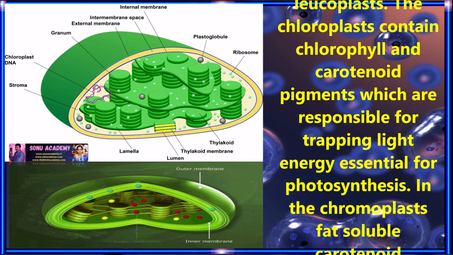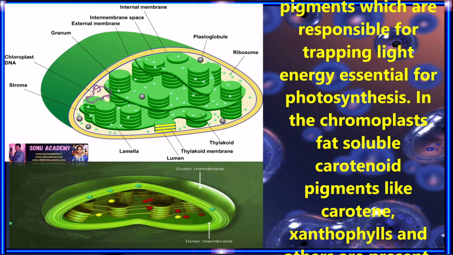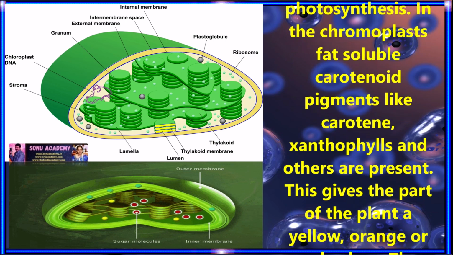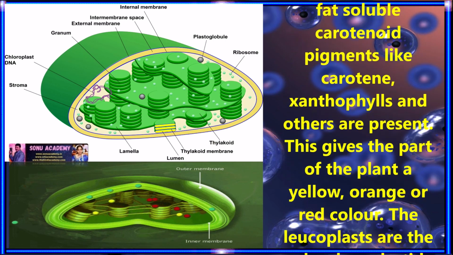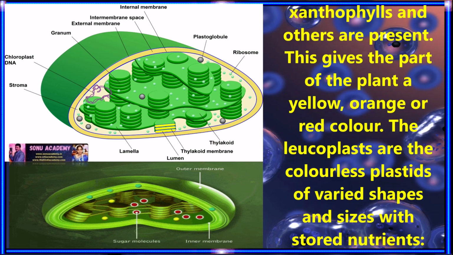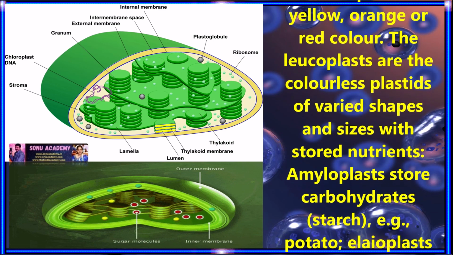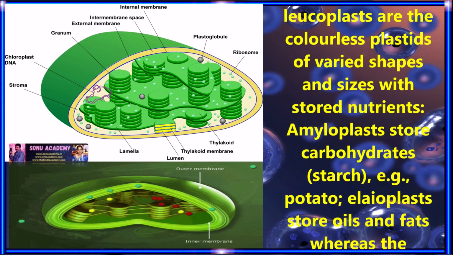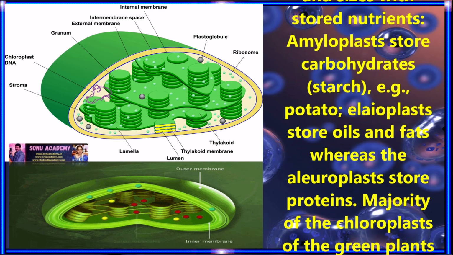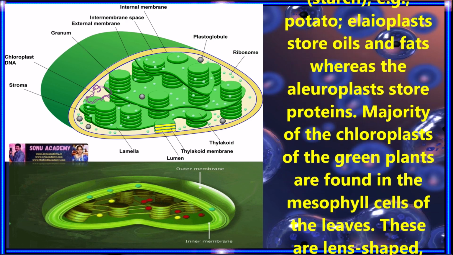In the chromoplasts, fat-soluble carotenoid pigments like carotene, xanthophylls and others are present. This gives the part of the plant a yellow, orange or red colour. The leucoplasts are the colourless plastids of varied shapes and sizes with stored nutrients. Amyloplasts store carbohydrates, for example potato; elaioplasts store oils and fats, whereas the aleuroplasts store proteins.